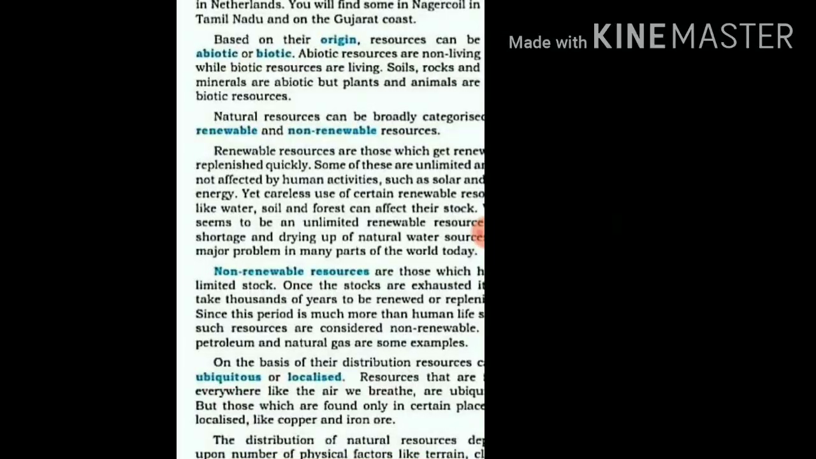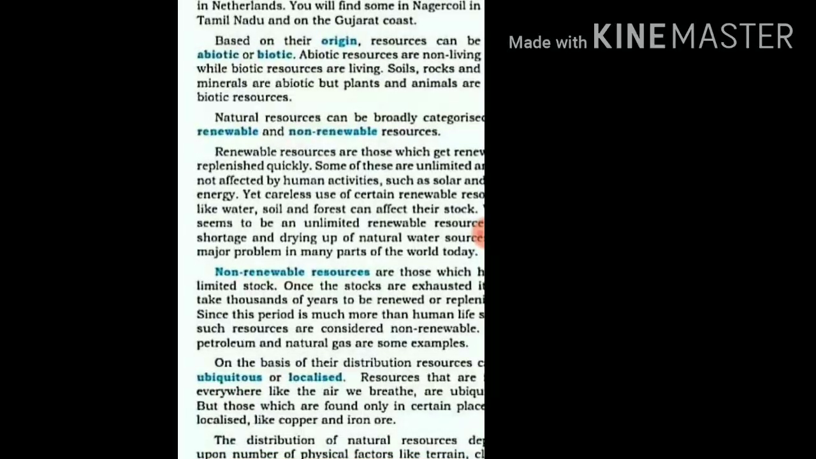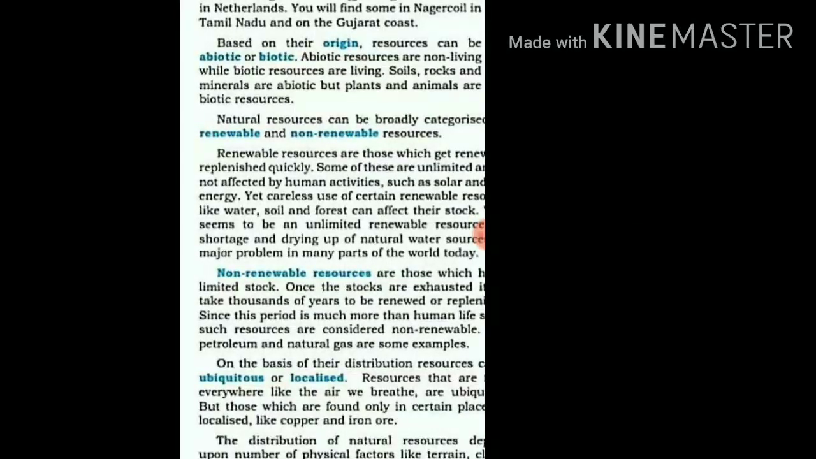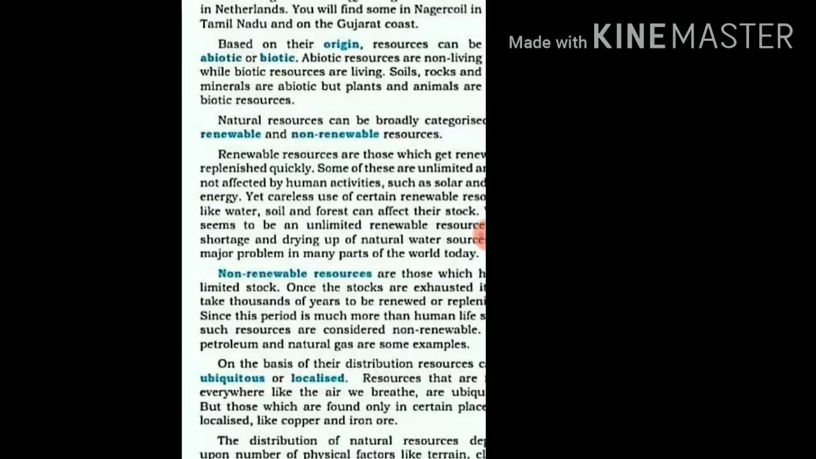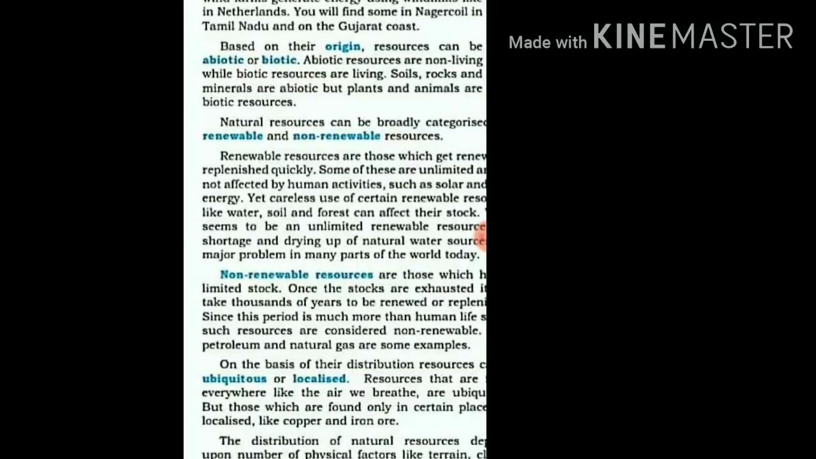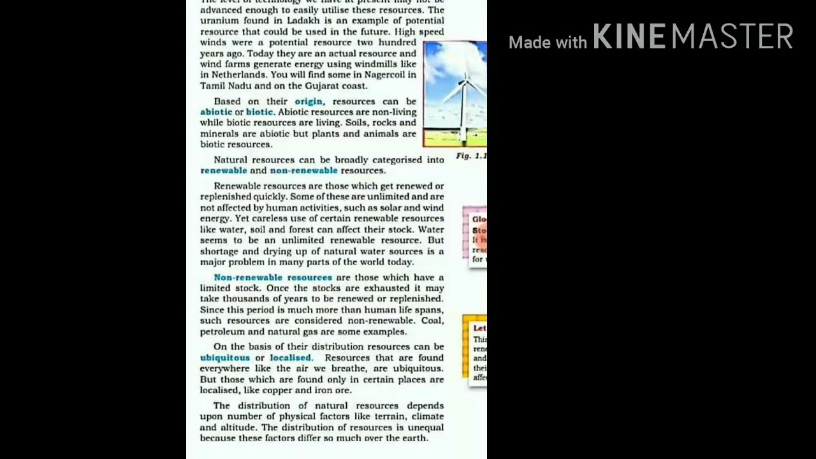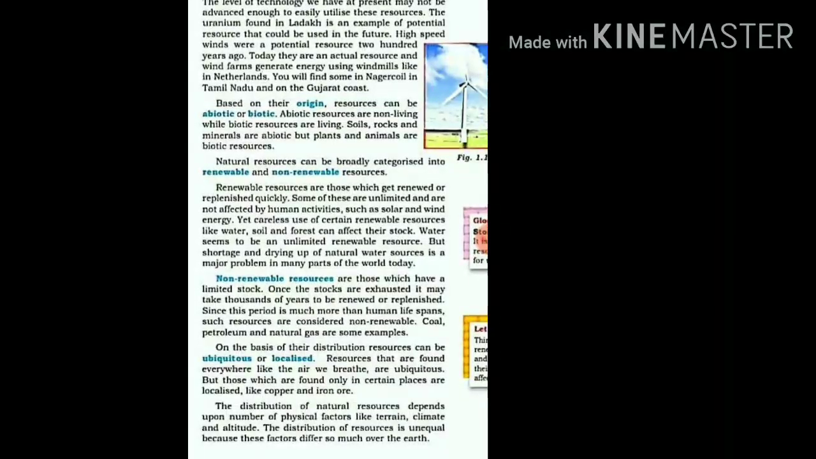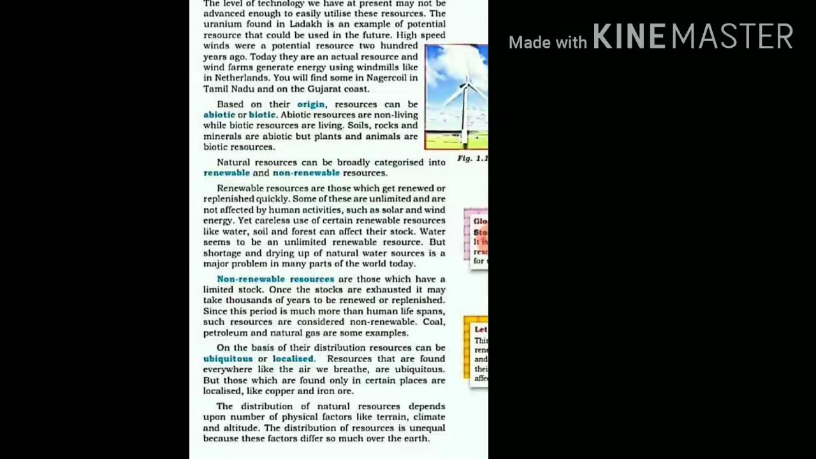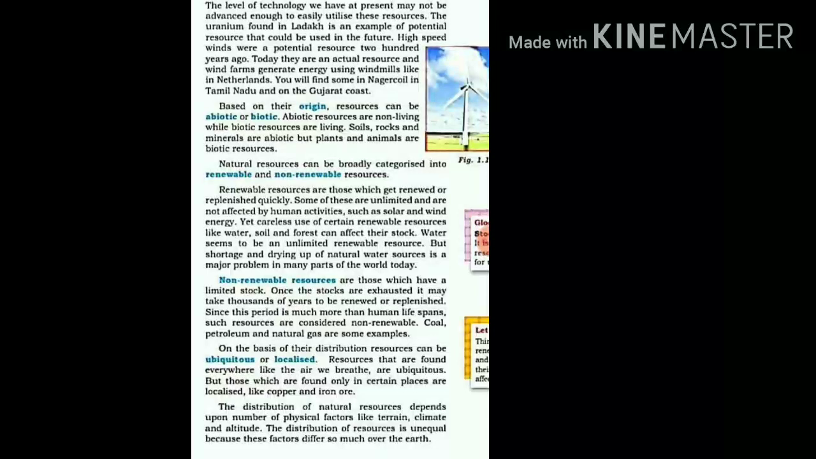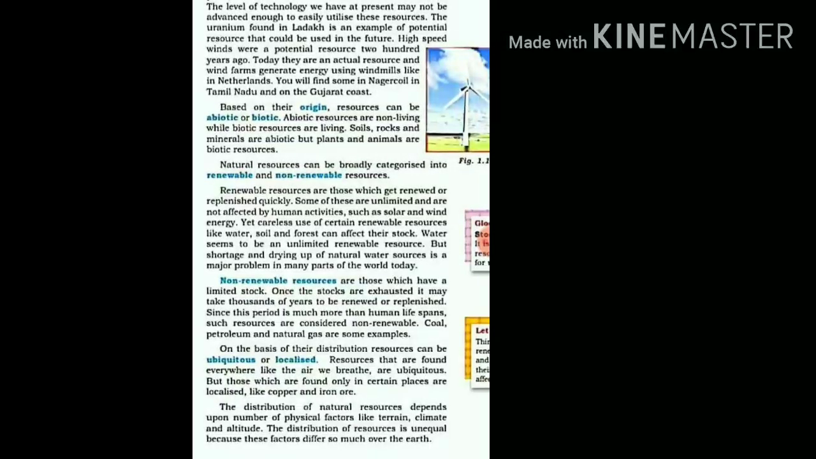Examples of ubiquitous resources are air, water and sunlight, which are available at all places and at each moment of time. On the other hand, there are localized resources. Localized means the resources which are found at some particular places only, like some minerals. For example, copper and iron ore are not found everywhere, but they are found at some particular places only.